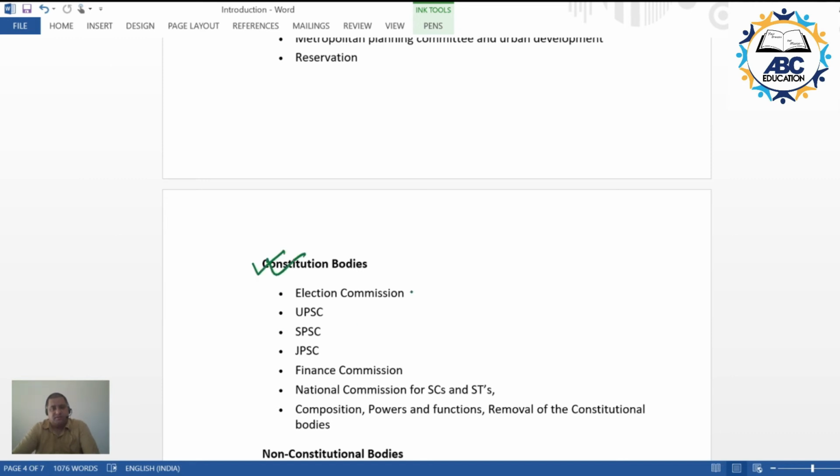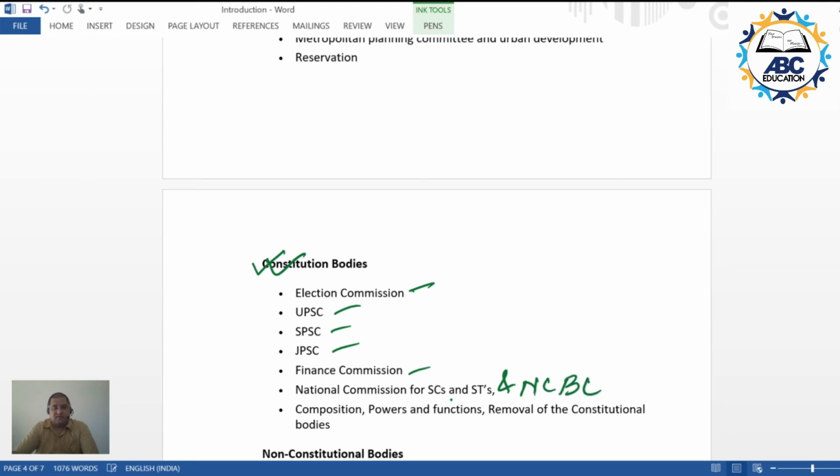Constitutional bodies, so the various constitutional bodies that we have to see. Now this is an addition as per the new syllabus. If you take the syllabus of UPSC, the topic that is mentioned over there is constitutional bodies. So we'll be taking certain constitutional bodies which make news: Election Commission, UPSC, State Public Service Commission, Joint Public Service Commission. Then the Finance Commission, the structure at least, the National Commission for SCs, STs, and the National Commission for Backward Classes.